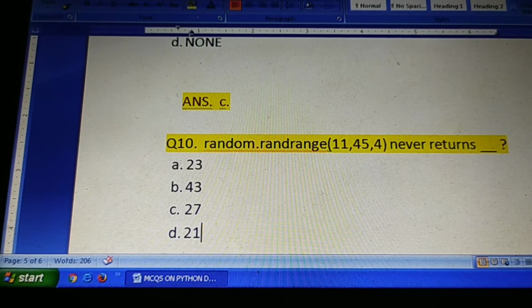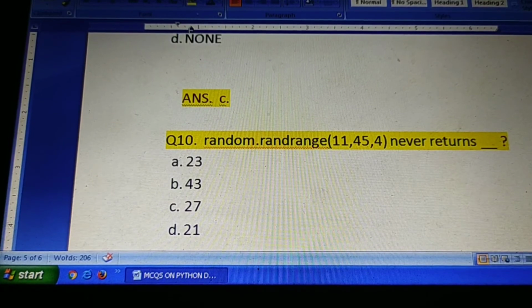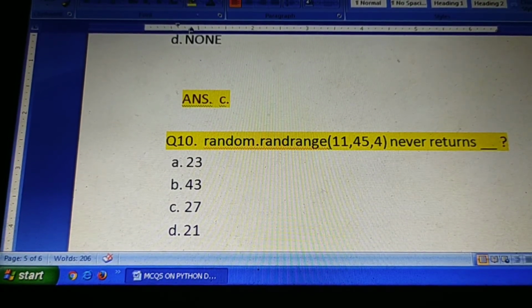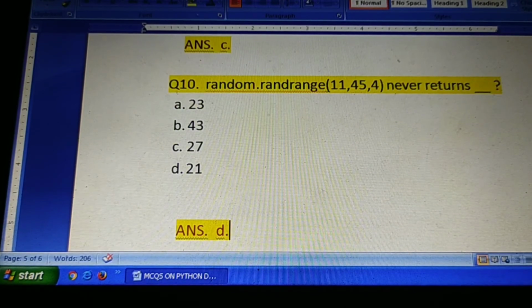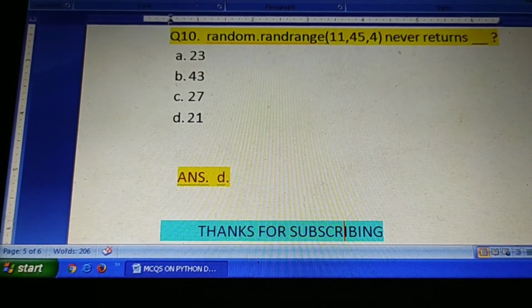The beginning value is 11, and it is incremented by 4 every time. It might be 11, then 15, then 19. In that way, you can check it out. 23, 43, 27, 21. The correct option is D, 21. 21 never comes, since this is an increment of 4.